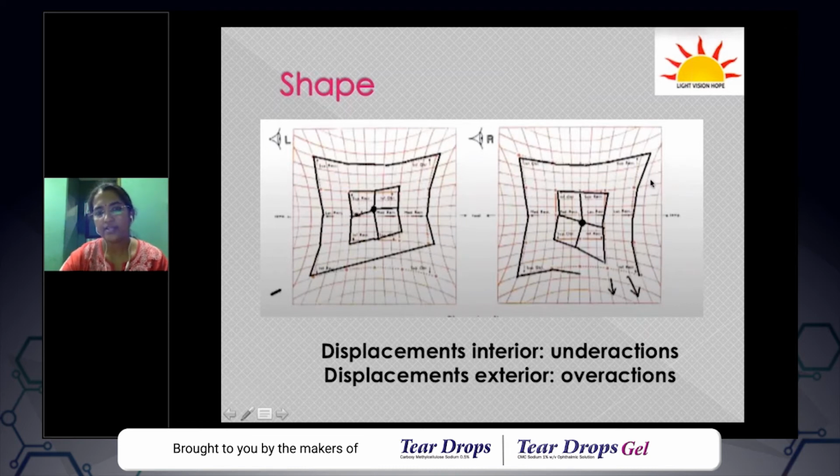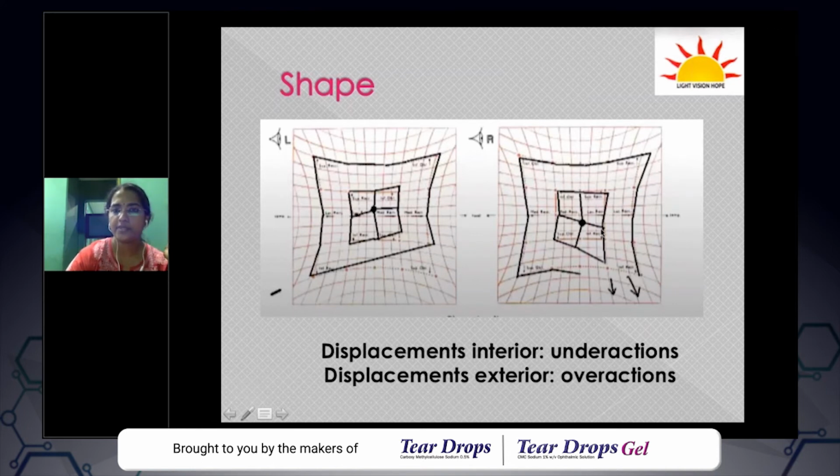Whereas when you look at the right eye, this should be the inner square plotting, but our patient has a little bit of funny elongation on this side, which is a displacement exterior to the smaller field, which is an overaction. Okay, so there is a corresponding overaction in the outer field also. So this slide is just to make sure that you look at the shape of the plot, and any underactions and overactions are to be picked up like this.